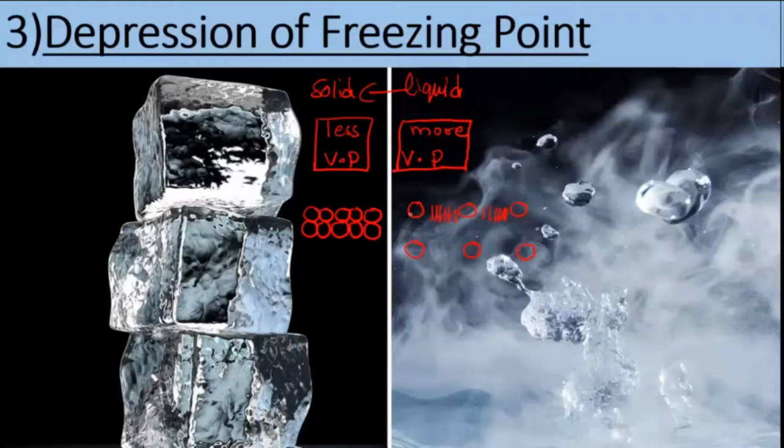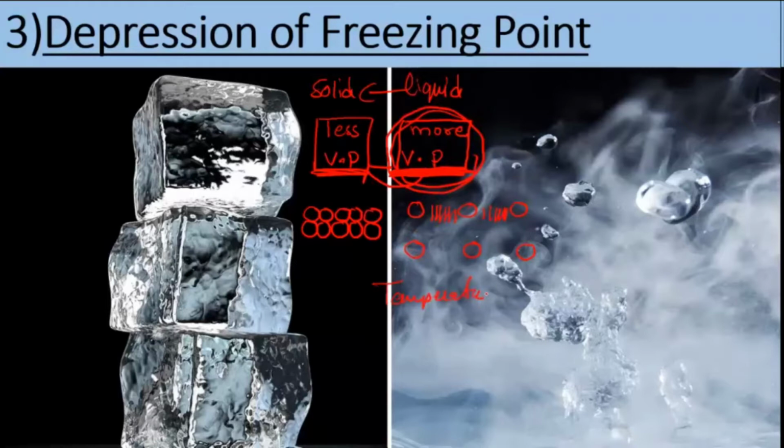Now, coming to converting this liquid into a solid. You can see here the vapor pressure of the liquid is very high compared to the vapor pressure of the solid. So if you want the liquid to go into a solid state, the higher vapor pressure should be reduced to a lower vapor pressure. How can you reduce the vapor pressure? Vapor pressure can be reduced if you reduce the temperature.